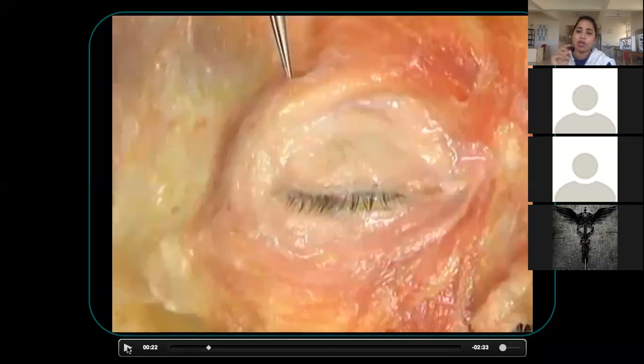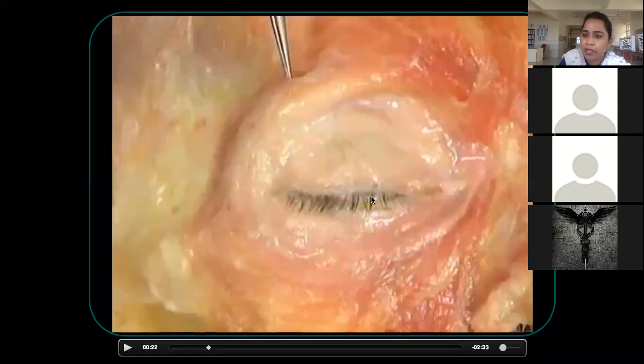Okay, so now what about this portion? What is the portion we are discussing? That is the lacrimal part of the orbicularis oculi. The lacrimal part of the orbicularis oculi is attached to the medial palpebral raphe, over the lacrimal sac, and gets attached to the margin of the eyelids, along the margin of the eyelids here. Only the upper eyelid, not the lower one. So that is the lacrimal part of the orbicularis oculi.